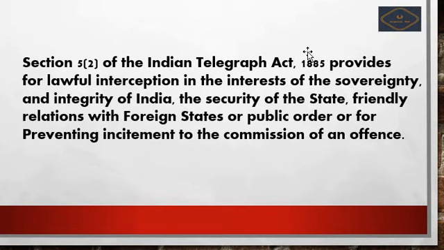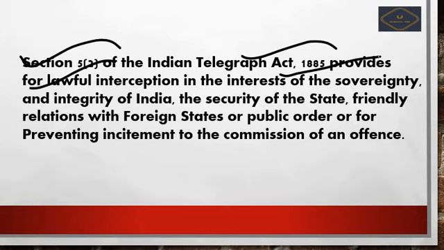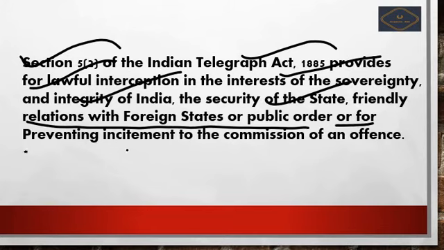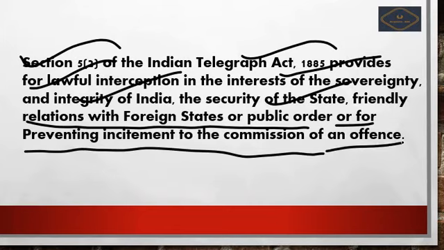Next we see what the provision is under the Indian Telegraph Act of 1885, that is Section 5 Clause 2. It provides for lawful interception in the interest of the sovereignty and integrity of India, the security of the state, friendly relations with foreign states, or public order, for preventing incitement to the commission of an offense. So whenever the nation is very friendly with other countries, it is possible to give and take data, that is, share the data.